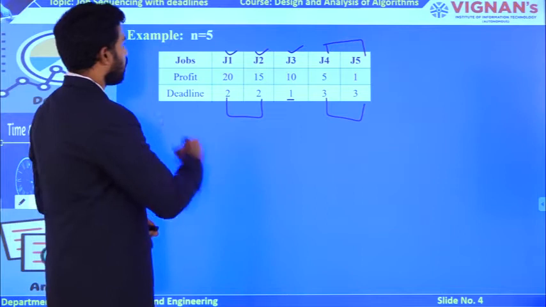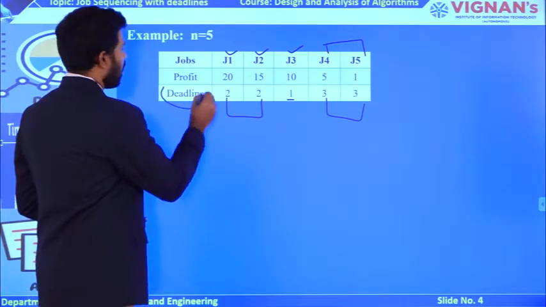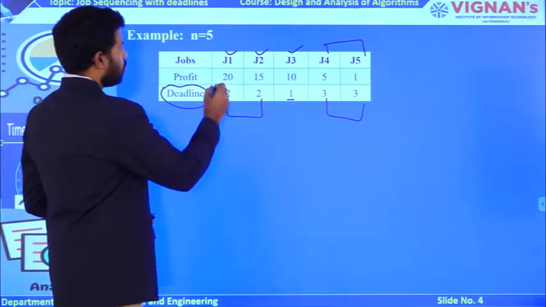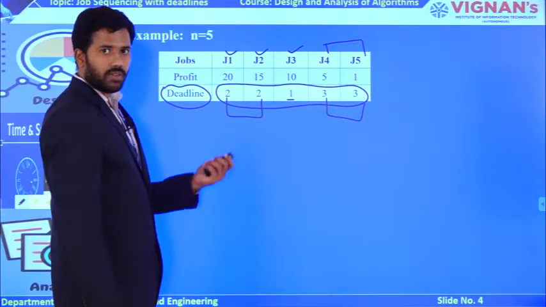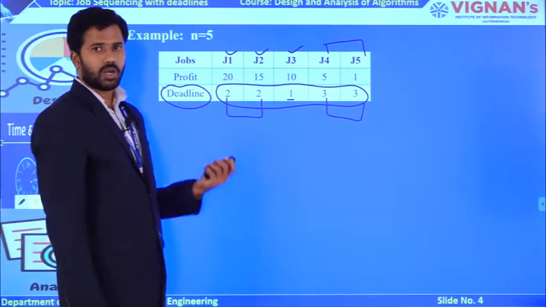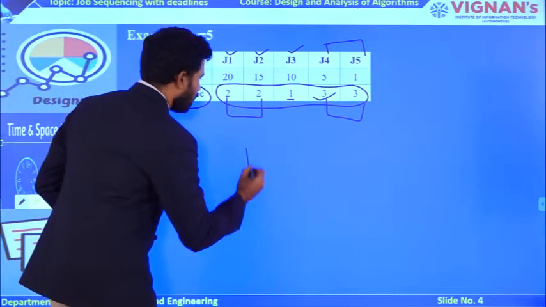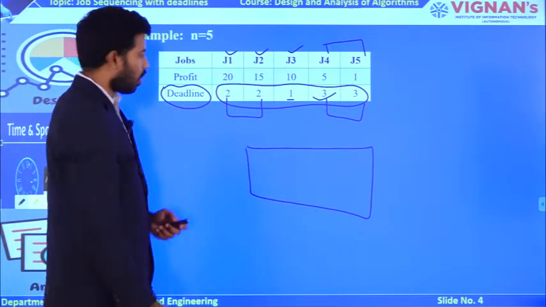You draw the Gantt chart time slots based on the maximum value of your deadline. So what are the deadlines corresponding to your jobs? 2, 2, 1, 3 and 3. Among these 5 deadline values, what is the maximum value? 3. So based on this maximum value, construct the Gantt chart with the corresponding time slots, which are